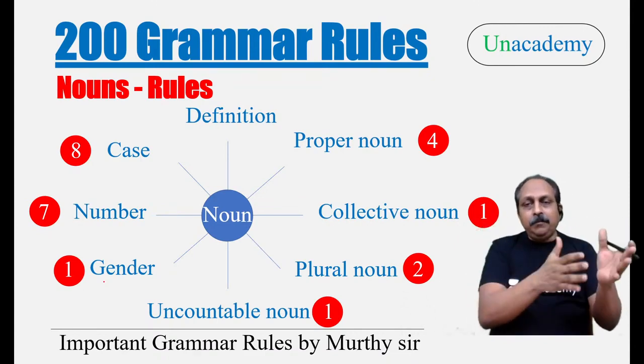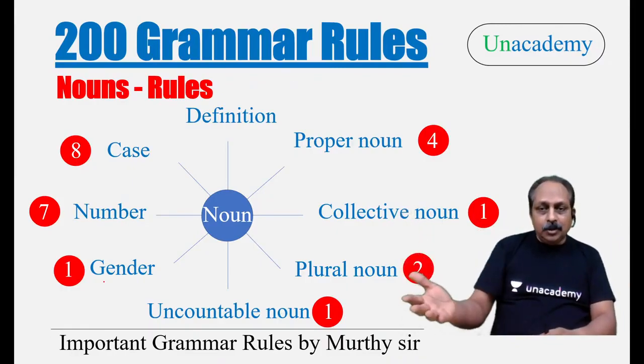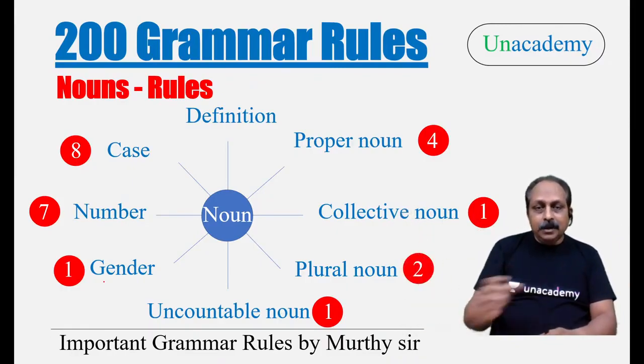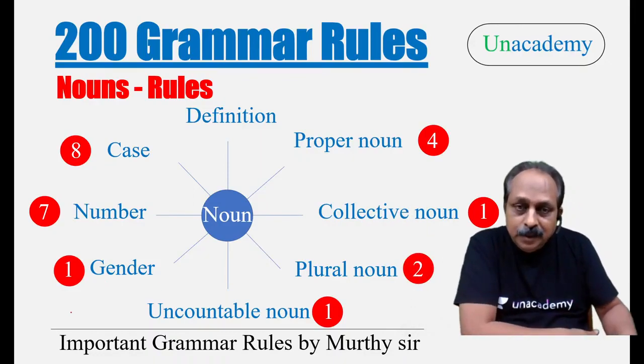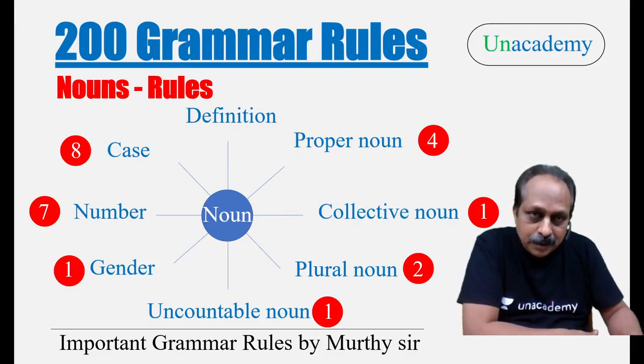Now, first you should have the broad picture, the bird's eye view. How many rules? 24 rules. How are they divided? Proper noun, how many? You should ask yourself. Collective noun, how many? Then once you do this, next to each one, usually I haven't done it because I wanted to show here. Give me a second.